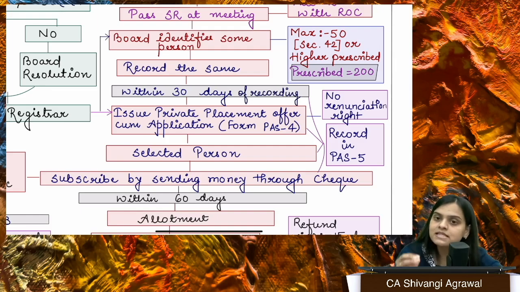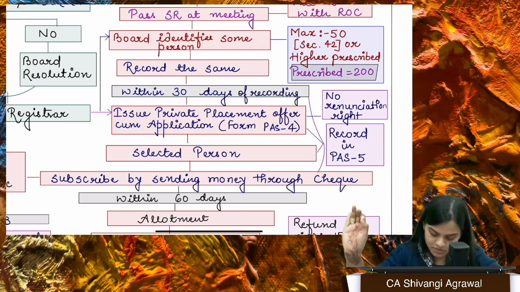So they have selected a group of persons who are identified by the board, and they're also known as identified persons. These persons cannot exceed 50. But ma'am, we have read something else. Or such higher number as may be prescribed.